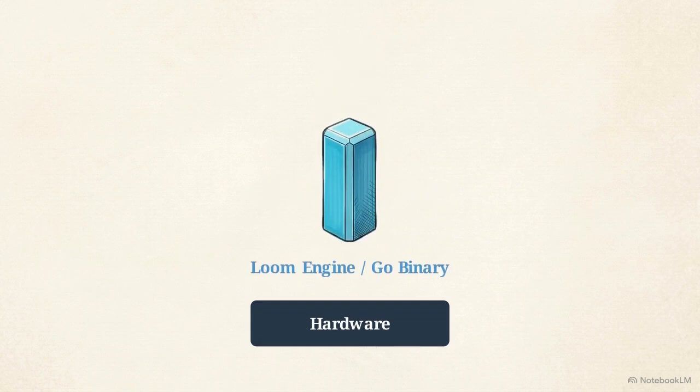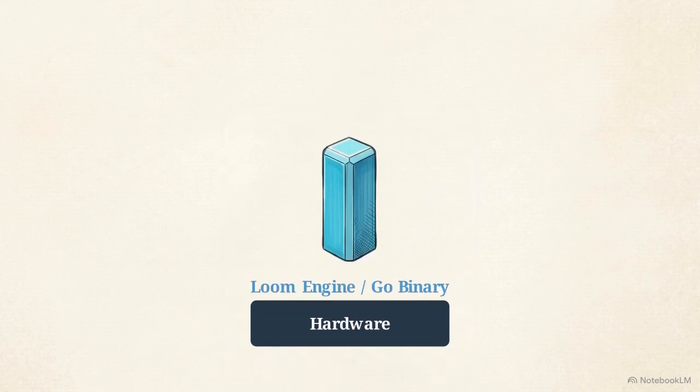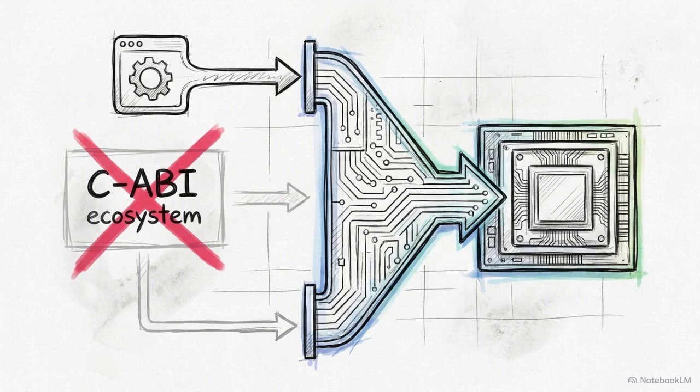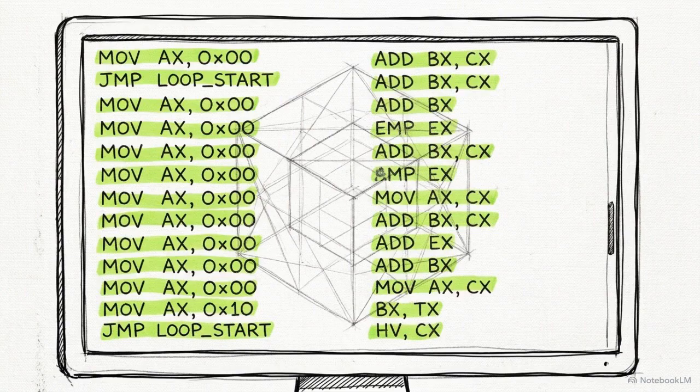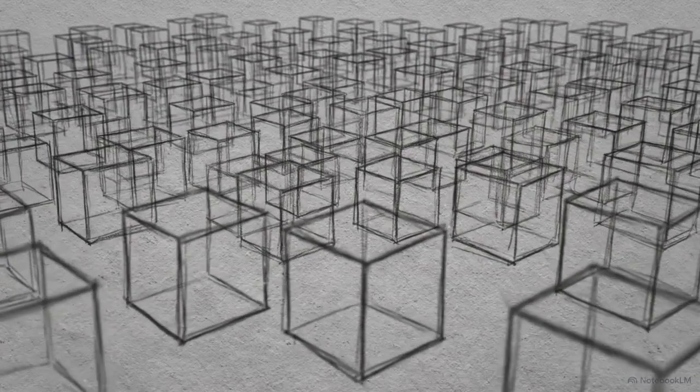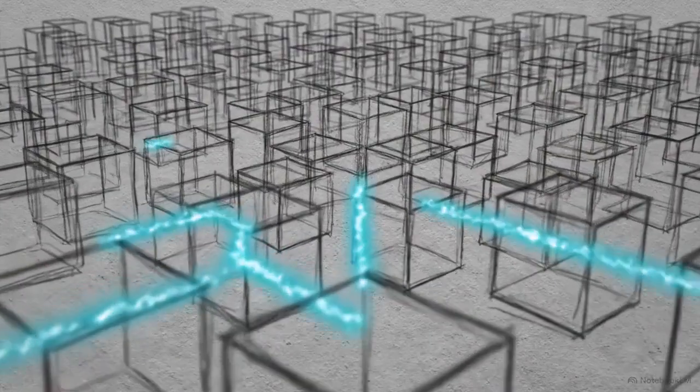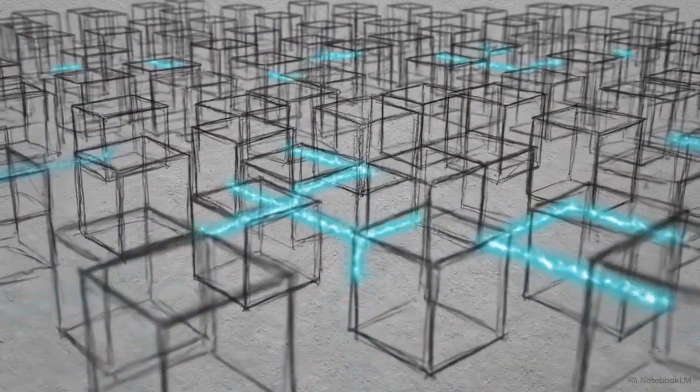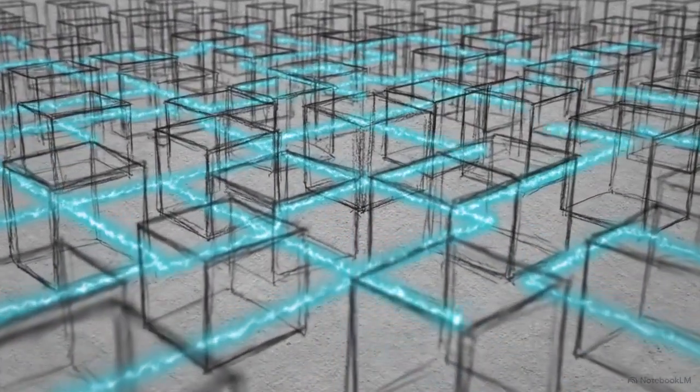OpenFluke developed the Loom engine to solve this exact problem. Loom is a deterministic neural virtual machine built entirely in pure Go, establishing a direct hardware pipeline. The engine completely bypasses the C application binary ecosystem. By pairing custom Plan 9 assembly code with a radical spatial topology, Loom is designed to test if pure Go can execute matrix operations natively without inheriting the friction of cross-language dependencies.